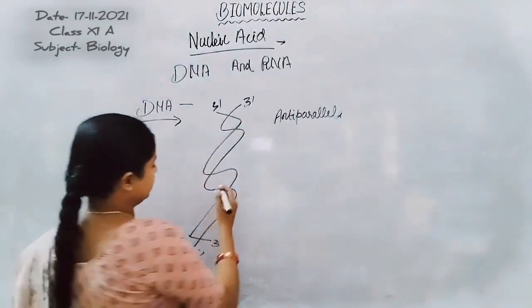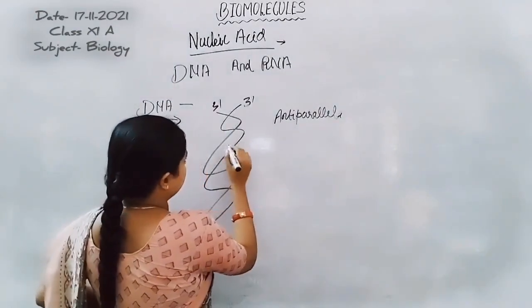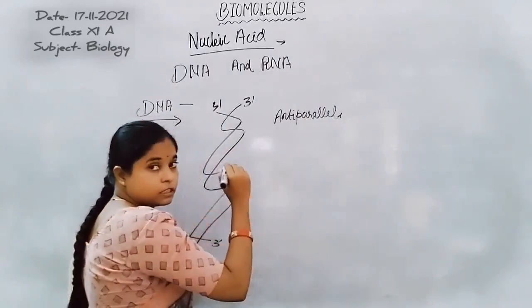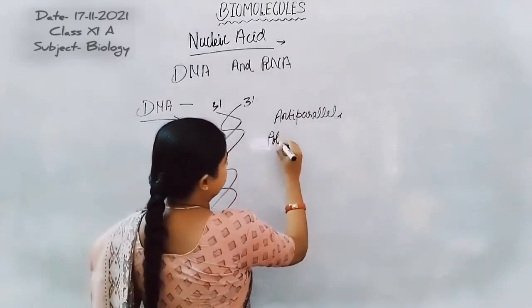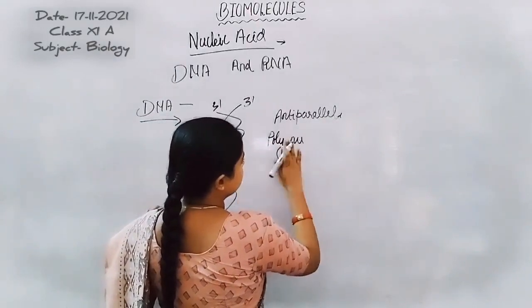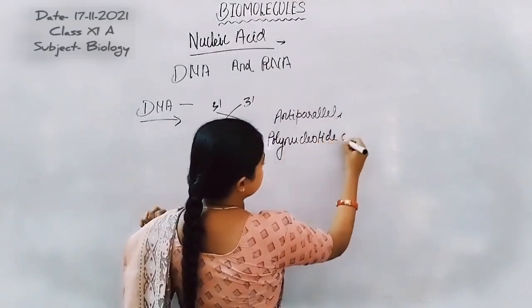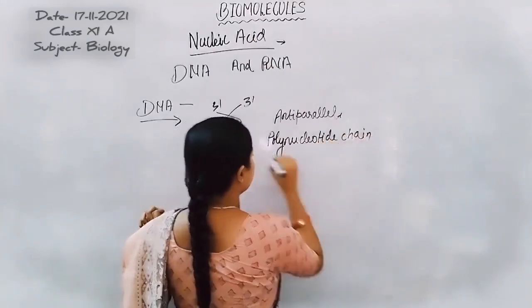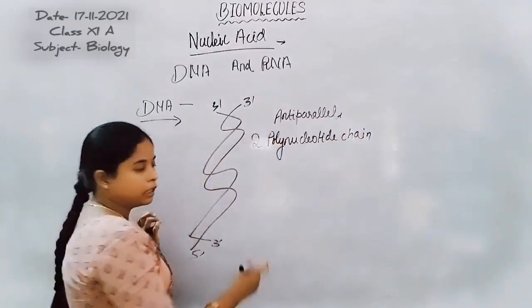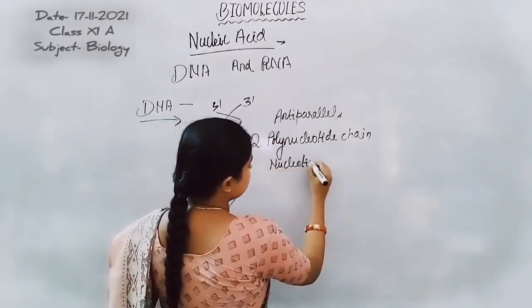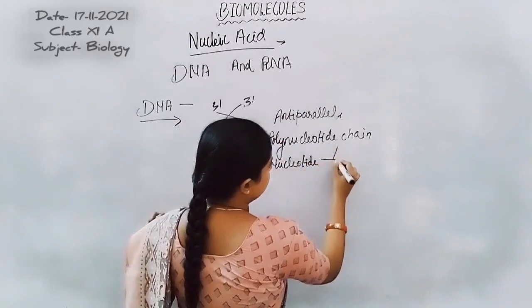Antiparallel in direction. Now, both the strands are formed by polynucleotide chains. There are two polynucleotide chains. Each nucleotide is formed by three components.